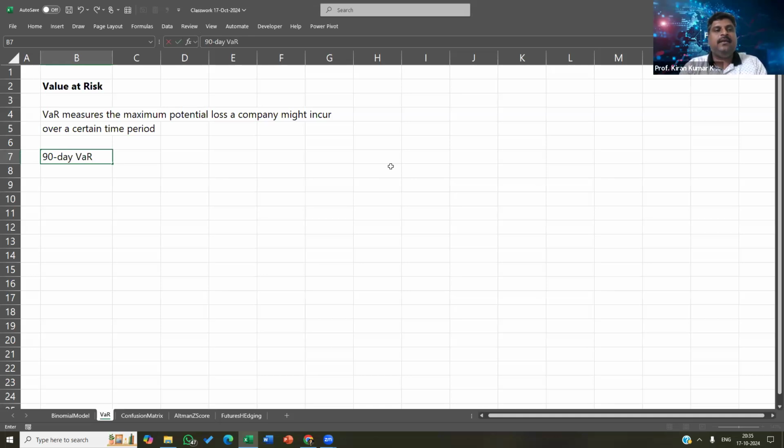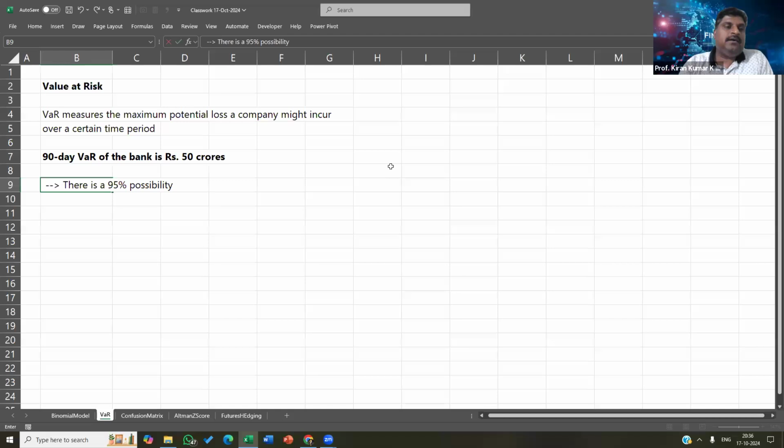The way VaR is expressed is, say for example, I might calculate a 90-day VaR of a bank, let's say, is rupees 50 crores. It means that there is a 95% possibility, I'm assuming the test is being done at 95% confidence interval, which is a normal confidence interval that is used by banks also.